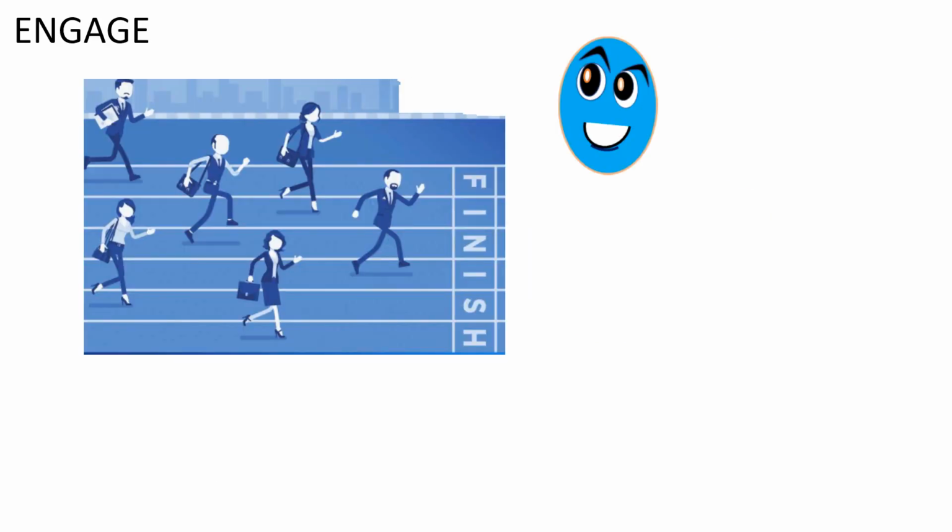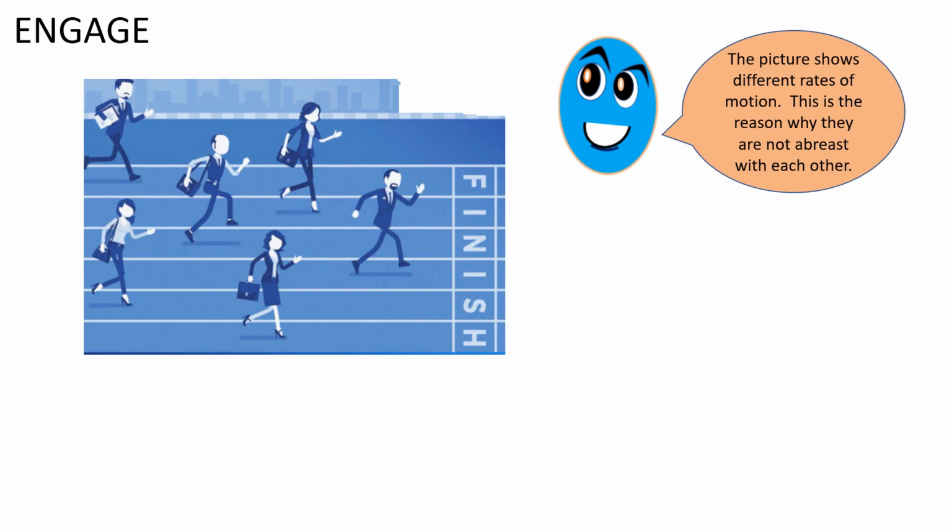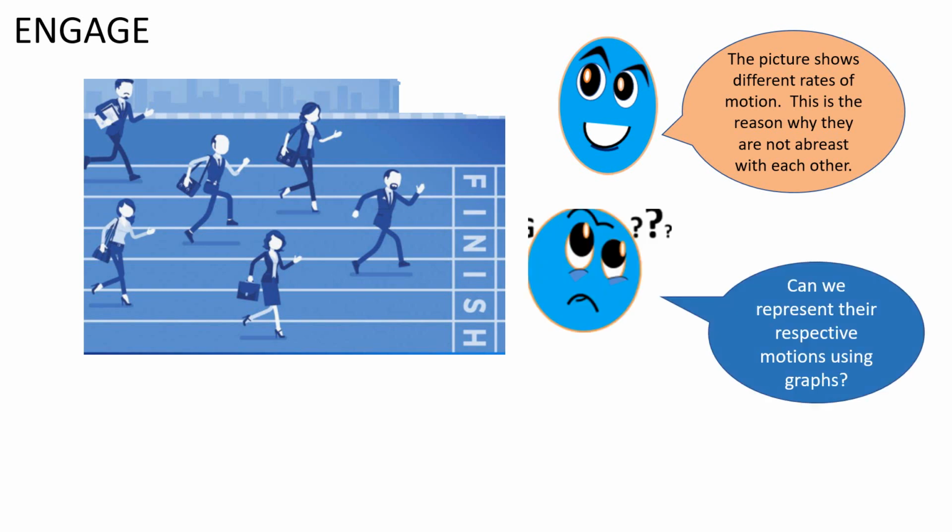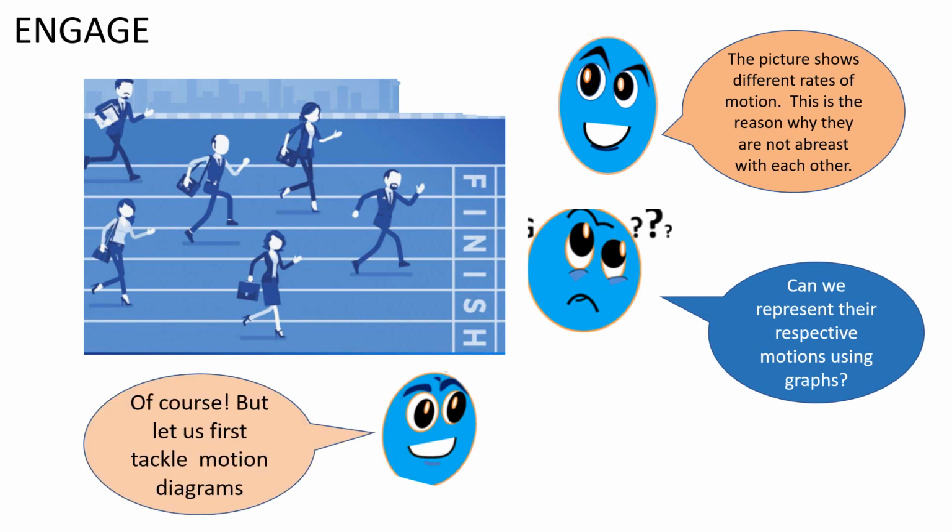Engage. The picture shows different rates of motion. This is the reason why they are not abreast with each other. Can we represent the respective motion using graphs? Of course, but let us first tackle motion diagrams.